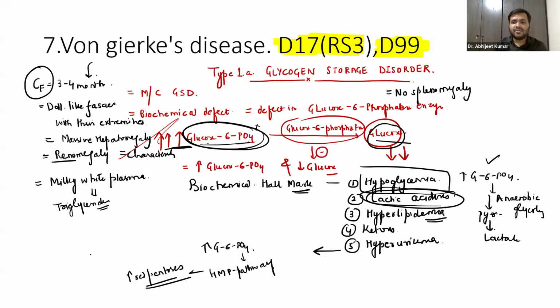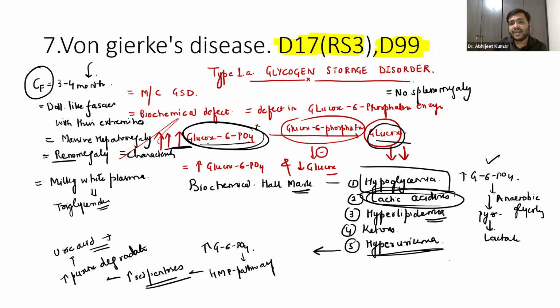RNA and DNA are basically made up of purines, so there will be increased purine degradation. And you already know if purines are degraded, uric acid will be formed and will come out in urine, and that is hyperuricemia.